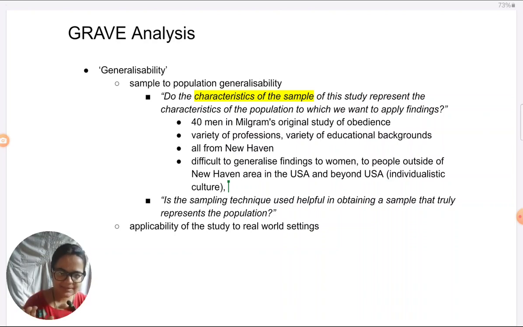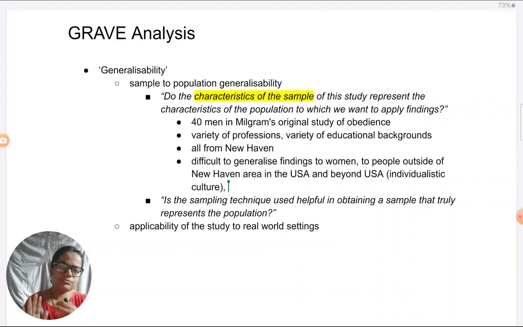Because in collectivist cultures, also what we find is power distance. It goes along with collectivism. Authority figures are highly respected to the point of being feared when it comes to collectivist cultures. So, in an individualist culture like the USA, if people are showing high levels of obedience, it is likely that in collectivist cultures, given its power distance, people are more likely to show obedience, even higher levels than the ones which were seen in this study. So, some reasoning has to be there.